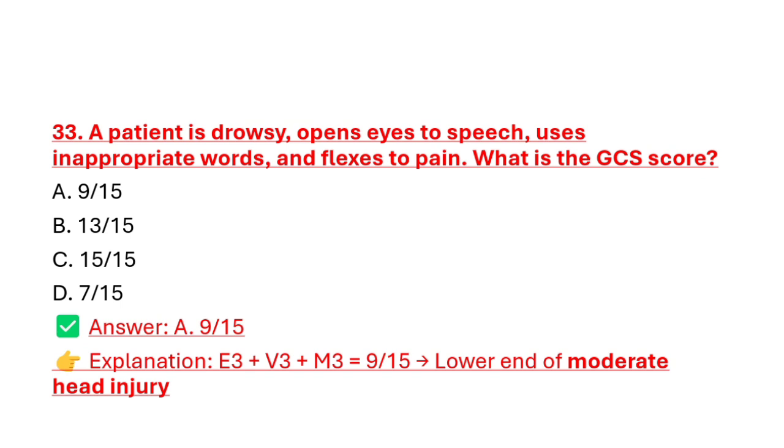Because patient opens eyes to speech, eye score would be 3. Uses inappropriate words, then verbal score would be 3, and flexes to pain, so motor score would also be 3. 3 plus 3 plus 3 is equal to 9 out of 15.